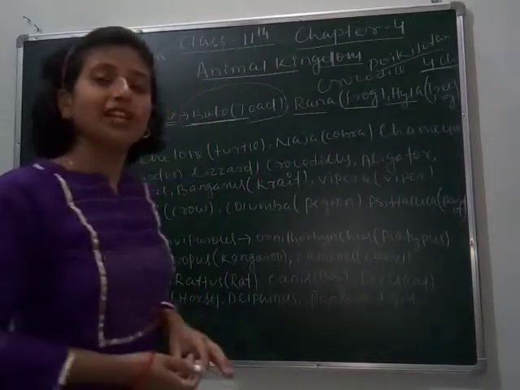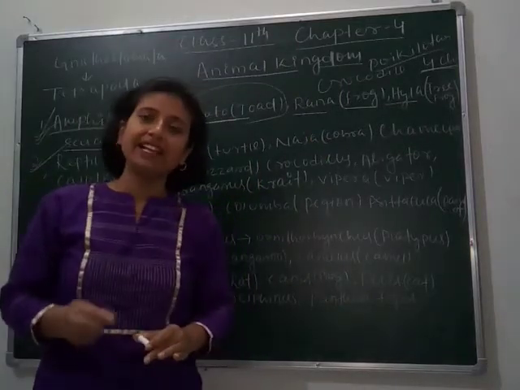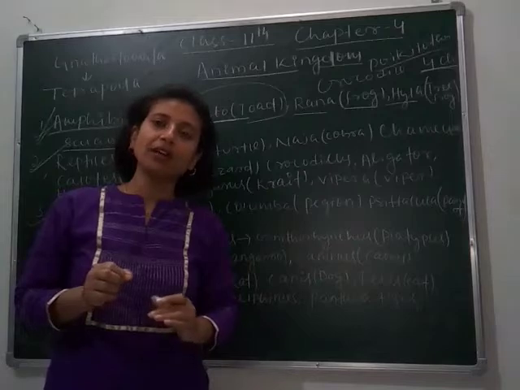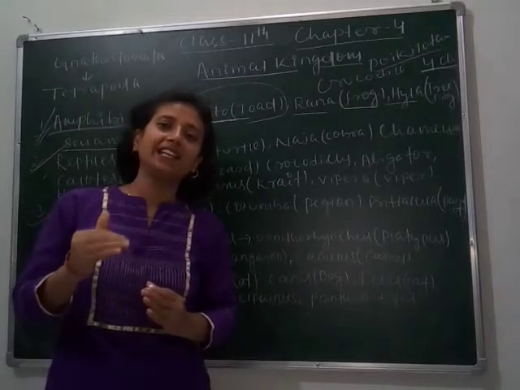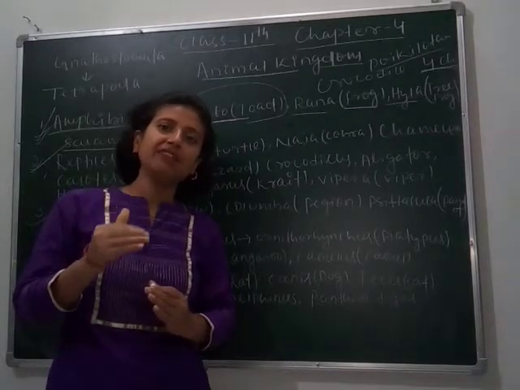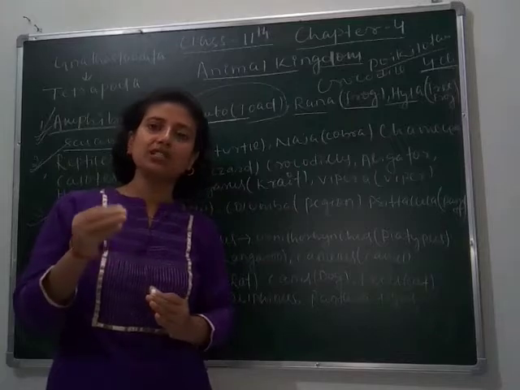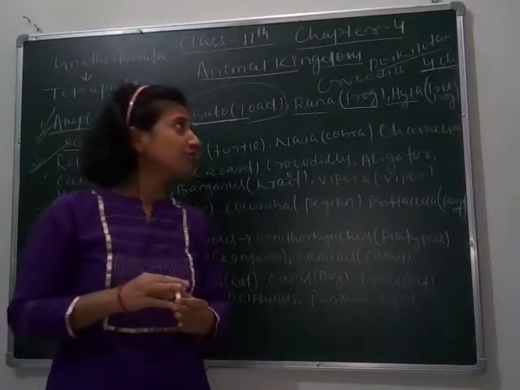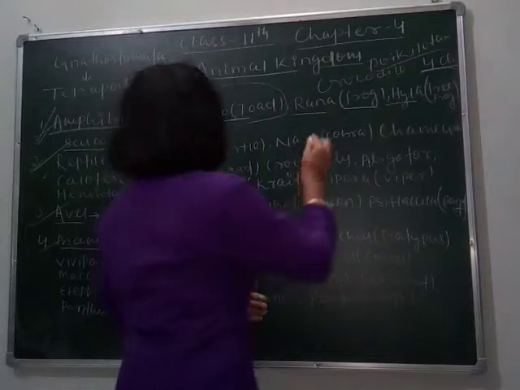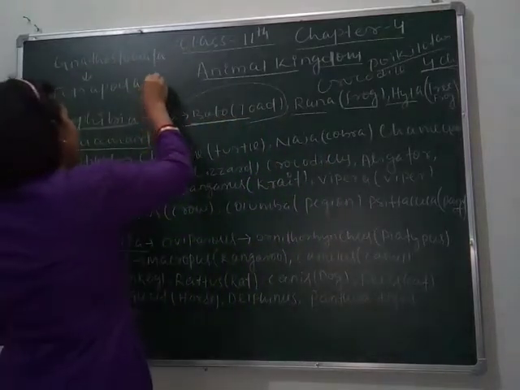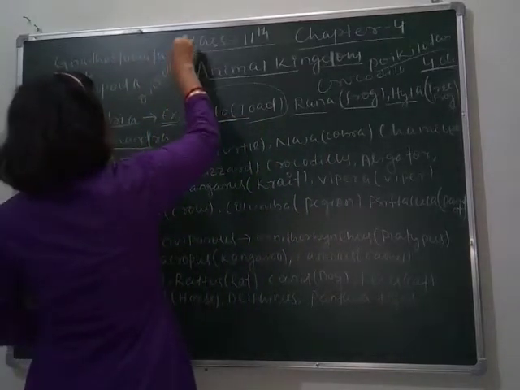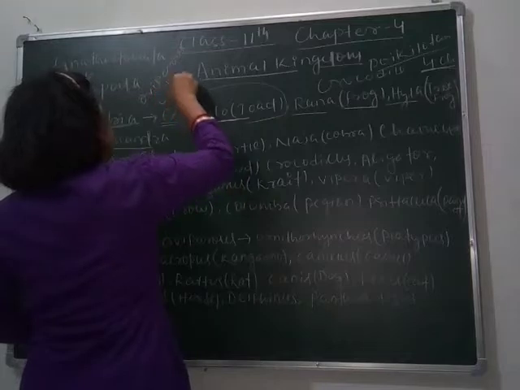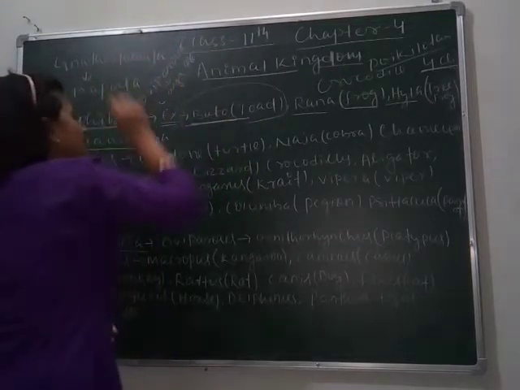Next, their fertilization is internal and they are oviparous. Oviparous means those who lay eggs, means they give birth to their young ones by laying eggs. So they are called oviparous.